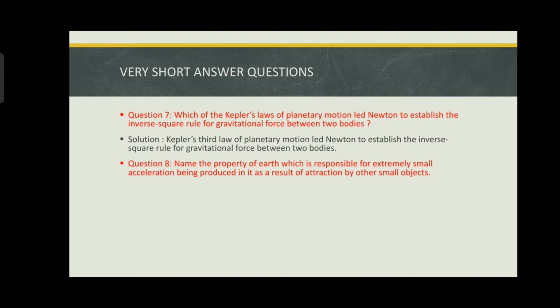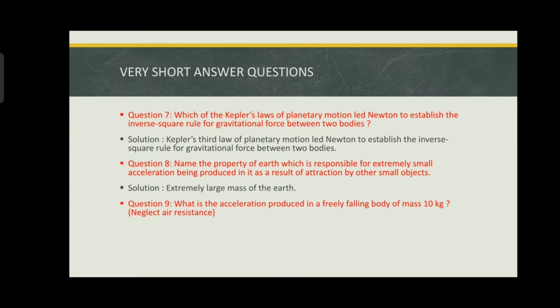Name the property of Earth which is responsible for extremely small acceleration being produced in it as a result of attraction by other small objects. Both, the object falling on Earth also attracts the Earth, but the mass of that object is very less, so it's not able to produce a force which can produce motion on Earth. But the mass of Earth is very large, so its force is also very large and it produces motion in the object.